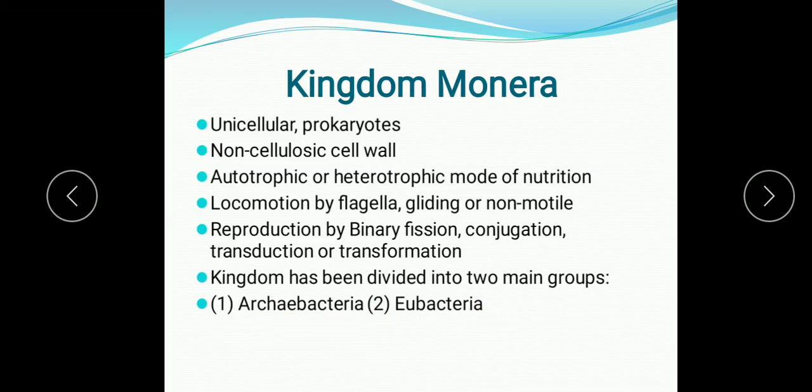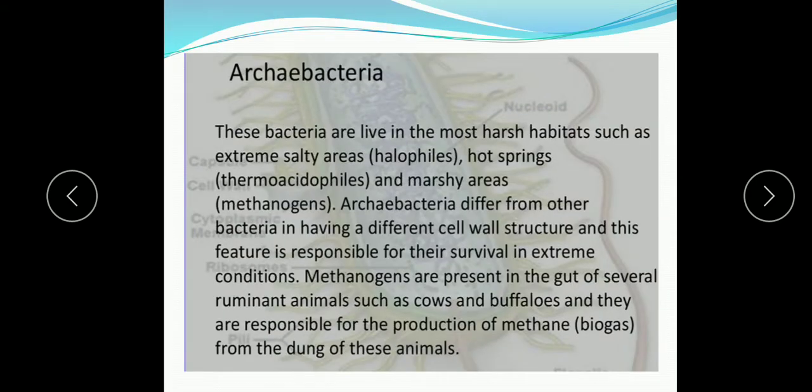Archaebacteria, you know children, you have studied in detail in the domain Archaea. So we will study here in brief. These bacteria live in the most harsh habitats like extremely salty areas, halophiles, hot springs, that is thermophiles or thermoacidophiles, and marshy areas, they are methanogens.